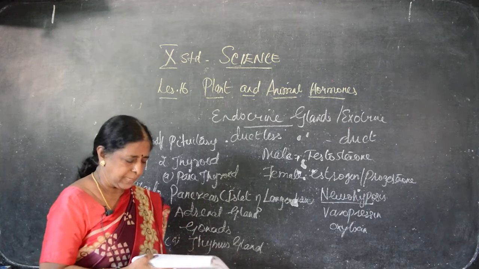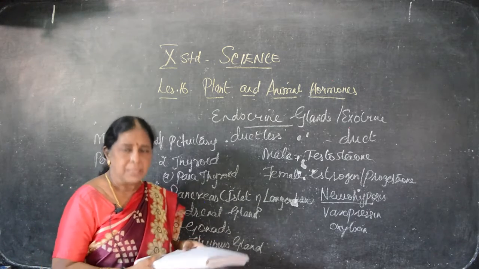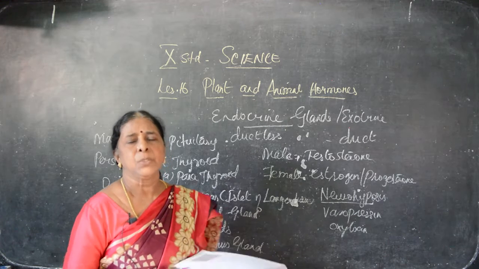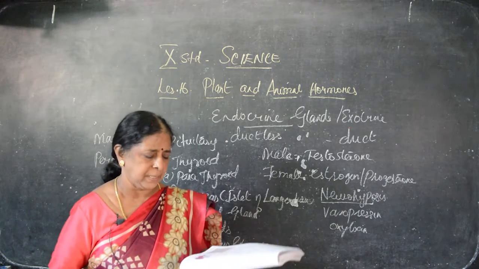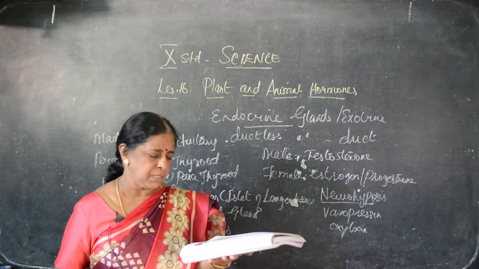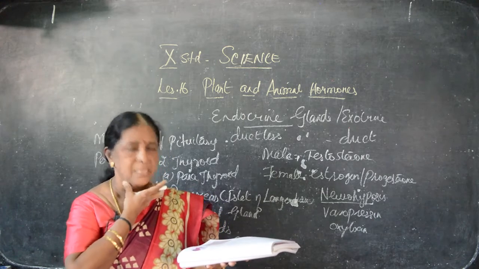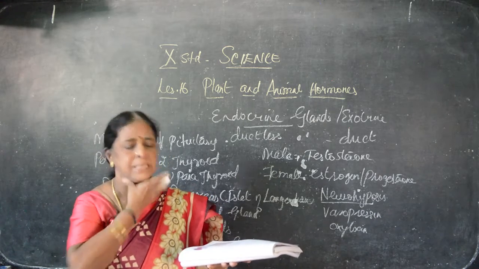Okay, we will go for the thyroid gland. See the structure there. This is a 2-mark diagram. So, you have to go through the diagram and practice. Just take your science notebook and draw this diagram. Thyroid cartilage, thyroid gland, trachea. This is the neck region we can see. On both sides you can see the thyroid gland.